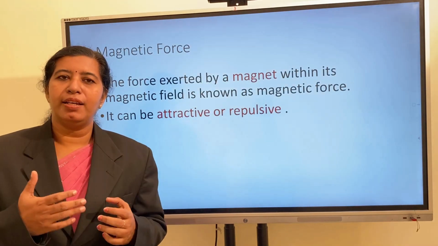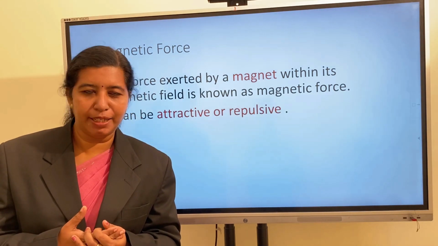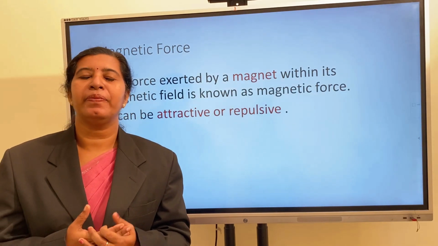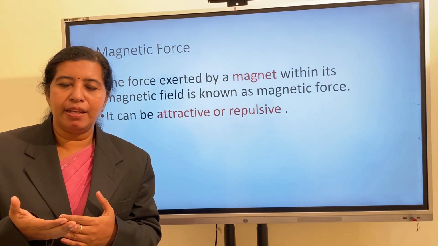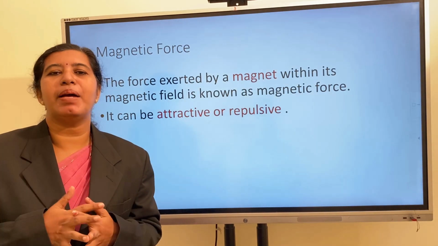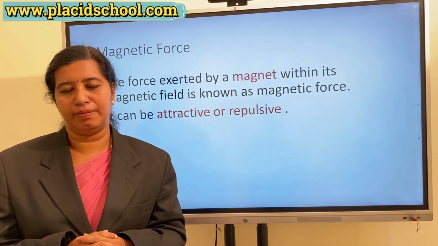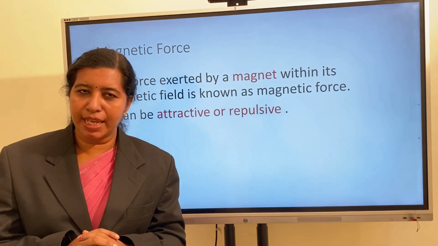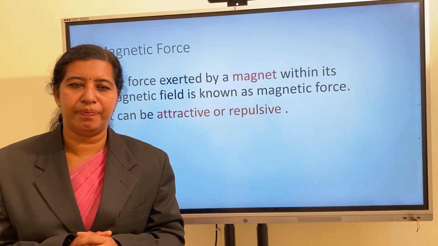Magnetic force. In class 6, you have learned what a magnetic force is, isn't it? Anybody? Okay. It is the force exerted by a magnet on another magnet when it is within the magnetic field. That is very important. What is a magnetic field then? A magnet can exert its magnetic force within a certain area around it.